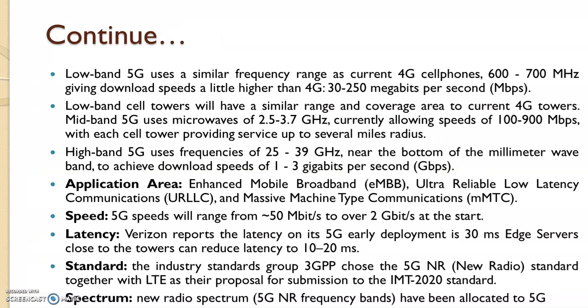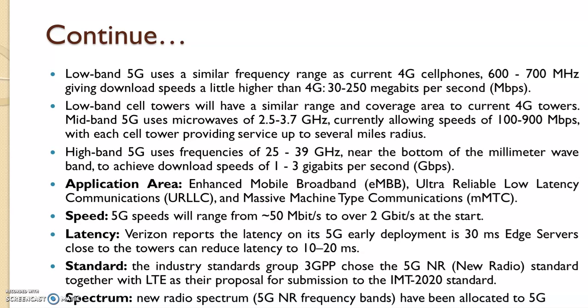To continue this, low band 5G uses a similar frequency range as 4G cell phone, that is 600 to 700 MHz. Low band cell towers will have a similar range and coverage area to current 4G towers, while mid-band 5G uses microwaves of 2.5 to 3.7 GHz, currently allowing the speed of 100 to 900 megabits per second, while high band 5G will use the frequency from 25 to 39 GHz.